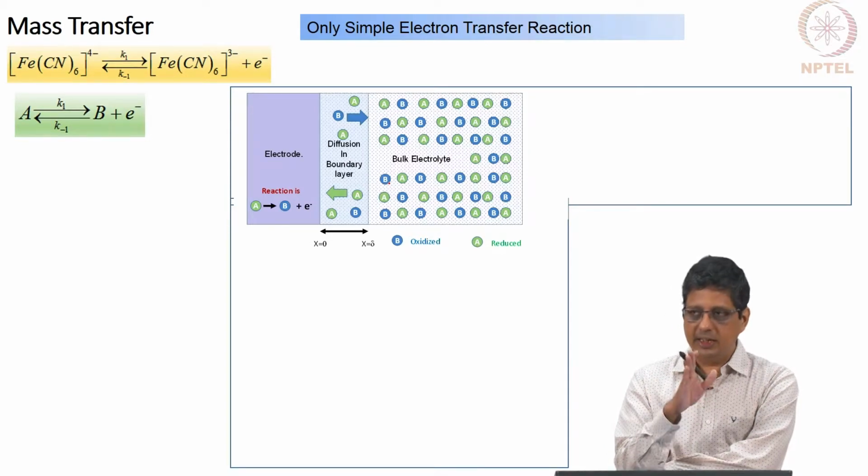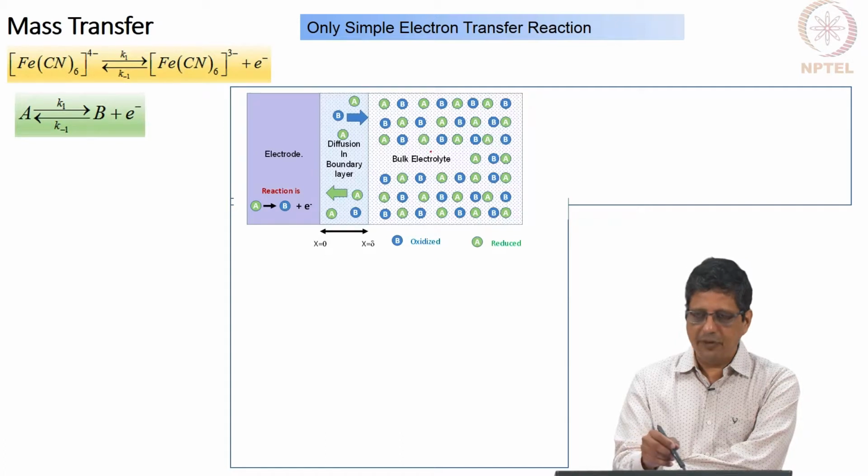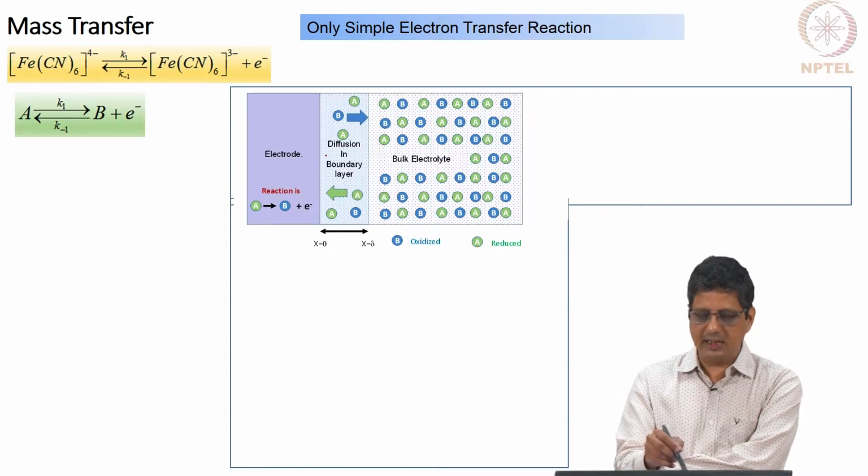The other possibility, surface is stationary, fluid is moving and the fluid is considered as a bulk here, it has a completely well mixed condition, and close to the surface there is a boundary layer formation and velocity on the surface is 0, velocity at the bulk is the same as the bulk velocity.